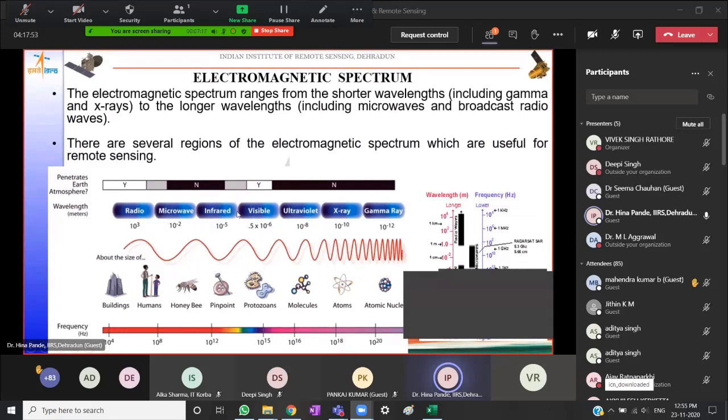So the details of this must have been discussed in the previous lecture session. Different features on the surface of the earth, or different land use, land cover features, interact with these wavelengths in different ways. And these interactions are recorded in the form of a digital number on the digital image, which we see as reflectance characteristics or backscatter characteristics.